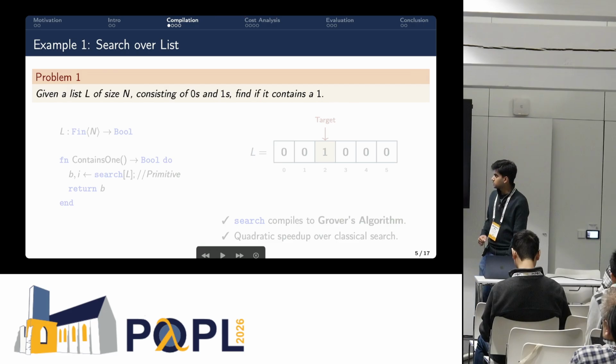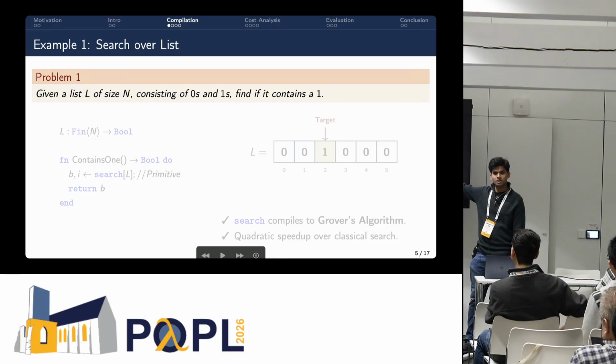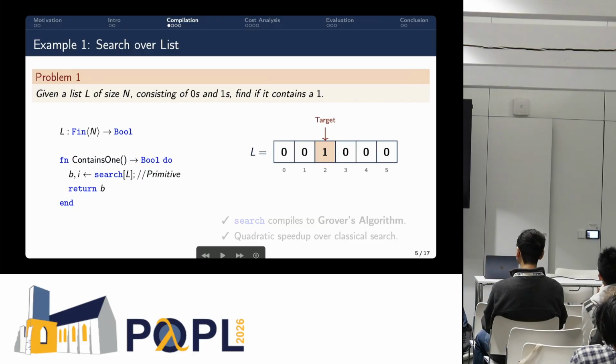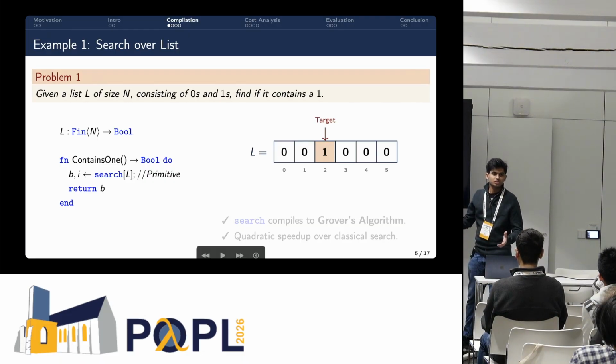So let's look at a simple example to demonstrate this process. It's a very basic example. We have a list, and we just want to find if there's a one or not. On the left-hand side, you have the program, which simply performs a search. And the search in this language is a primitive. So intuitively, we know that search is search, right? It could be implemented either classically with a linear search, or it could very well be Grover's algorithm in the back.